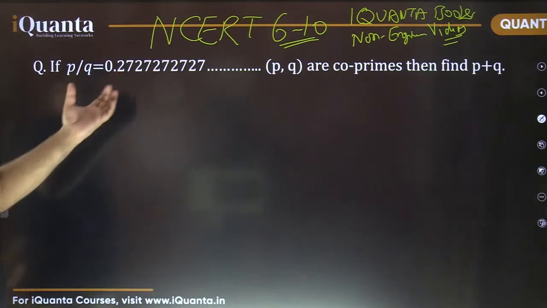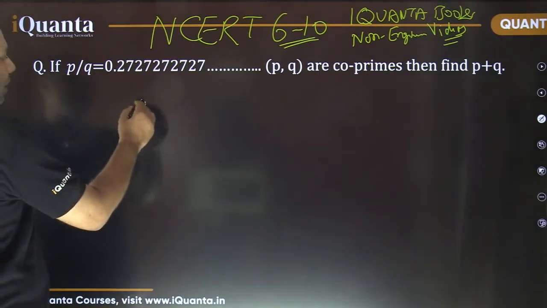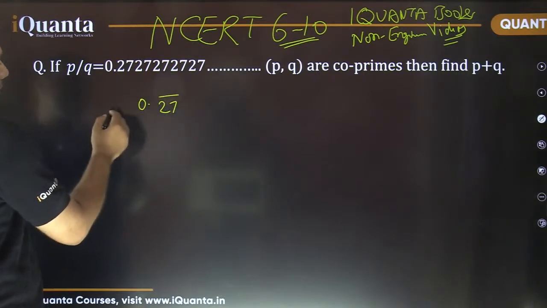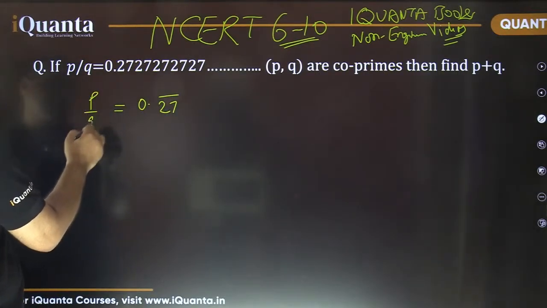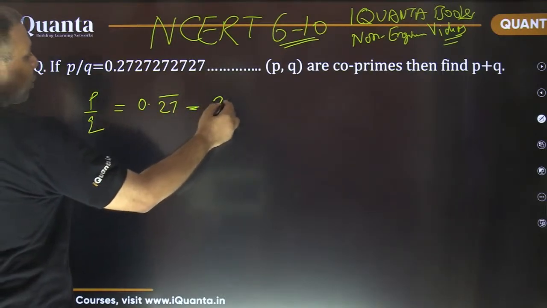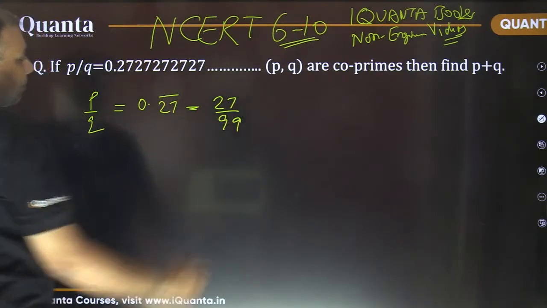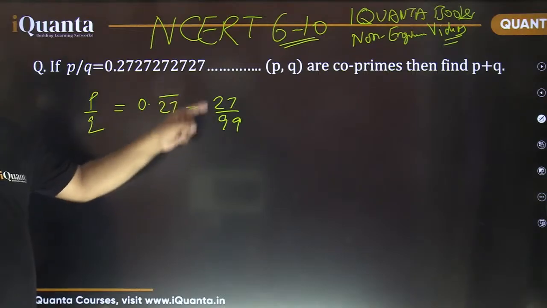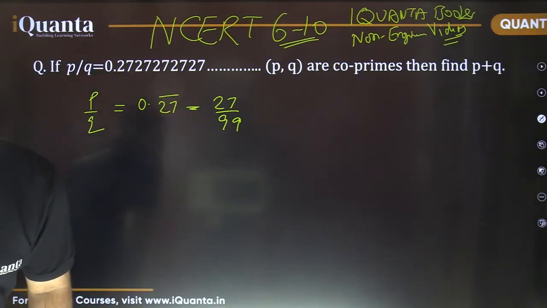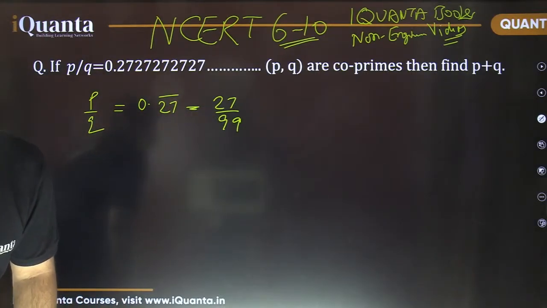See, we had solved it already. This 0.27 bar is P by Q. If you convert it, it comes out to be 27 by 99. So don't just add 27 and 99. I think somebody did that, Vaishali did that.